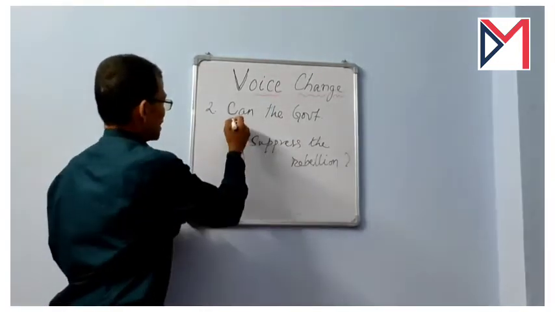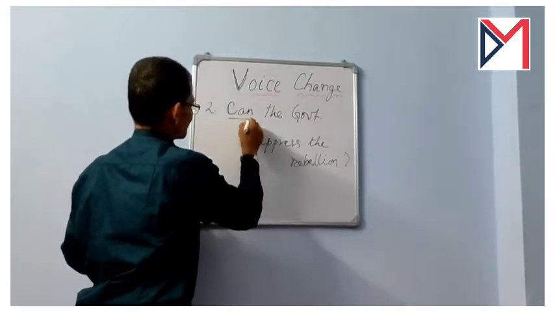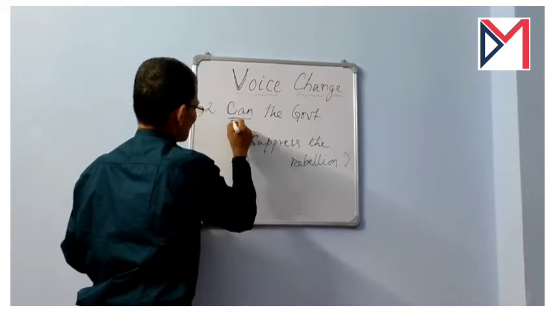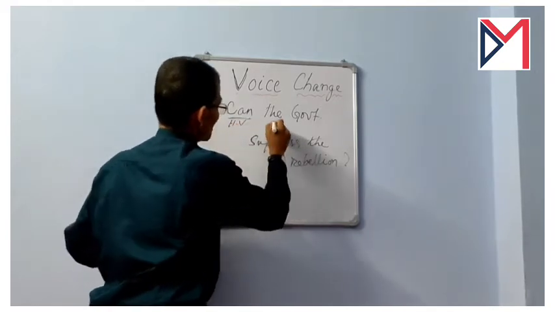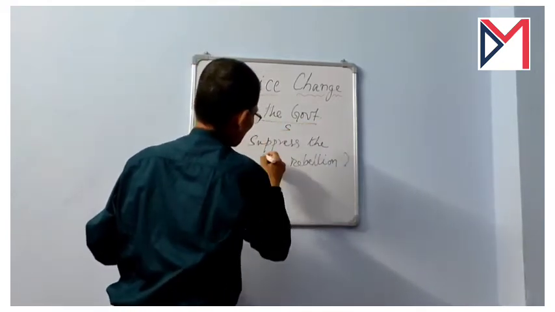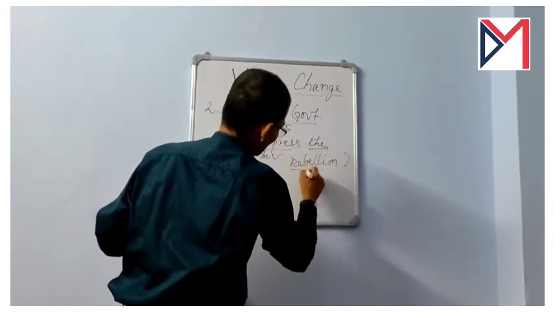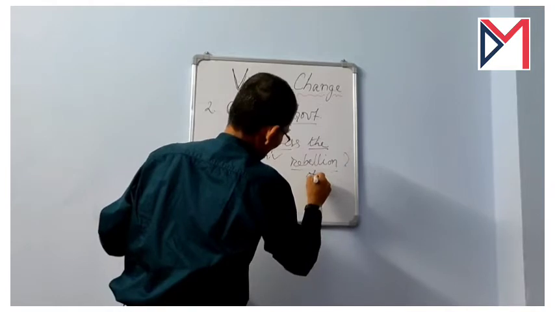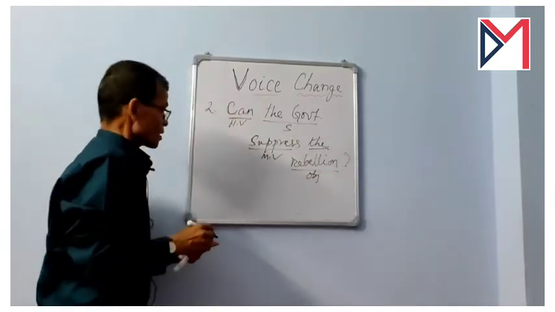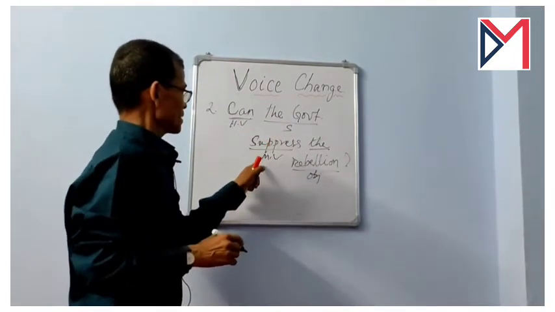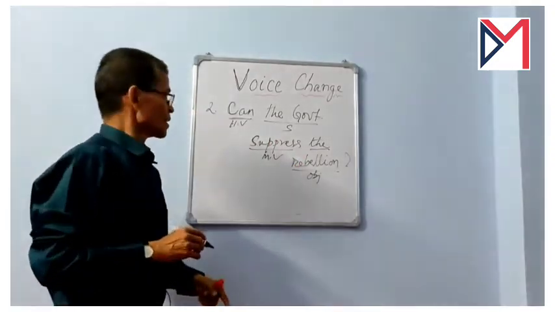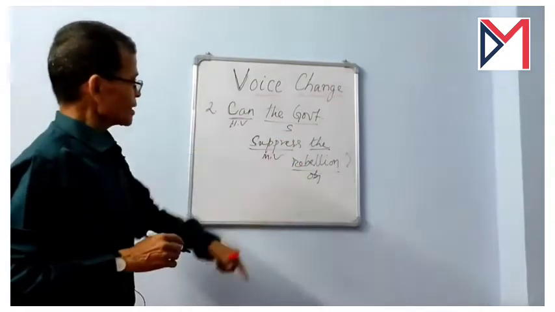Here this is the helping verb, this is the subject, this is the main verb, and the rebellion is the object. Helping verb, subject, main verb, object: now you find the order of words.